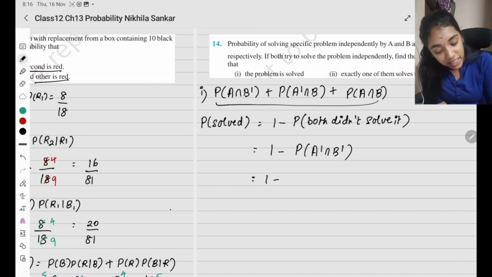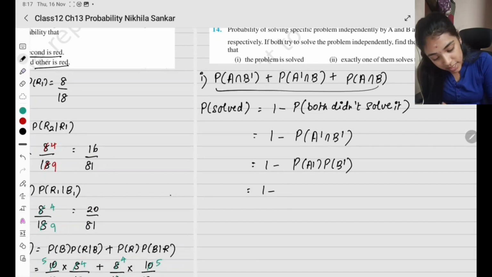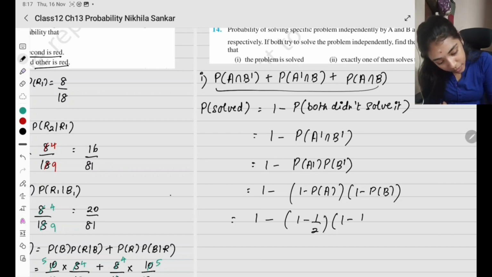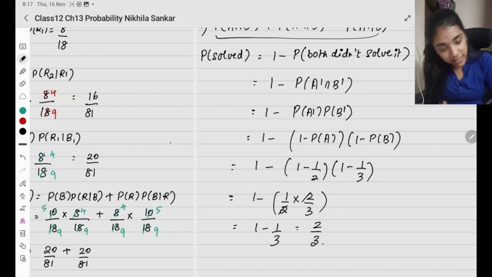So this is going to be 1 minus, they are independent events. If A and B are independent, A dash and B dash are also independent. So this is going to be probability of A dash times probability of B dash. Okay? This is 1 minus probability of A dash is going to be 1 minus probability of A. Probability of B dash is going to be 1 minus probability of B. This is 1 minus half times 1 minus 1 by 3. So this is 1 minus half into 1 minus 1 by 3 is going to be 2 by 3. So 2 2 will cancel. 1 minus 1 by 3 which is going to be 2 divided by 3.